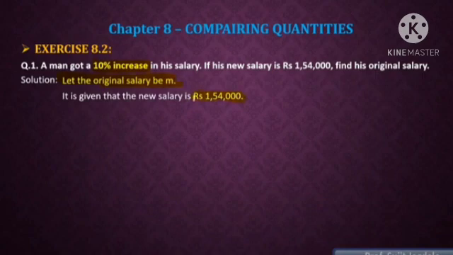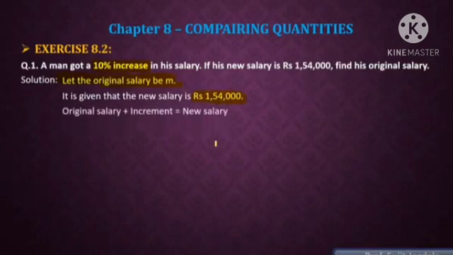1,54,000. So here we can say that the new salary is obtained like this: the original salary plus 10% of original salary, and that addition is going to be 1,54,000. So how are we going to describe it? Original salary, which is M, plus increment, which is 10% of M, and their addition is going to be the new salary. So just put down the values here. Original salary is M, then increment is 10% of M.